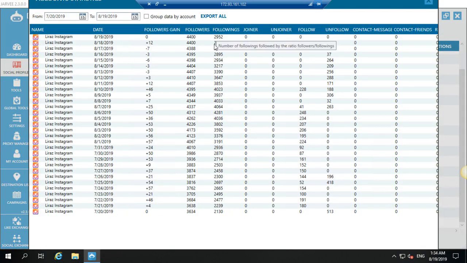Even this account also got blocked. You can see we started over here on the 21st of July. It was 3,638. Now it's 4,400. Okay, it's pretty nice. Less than 1,000, but still really nice results.